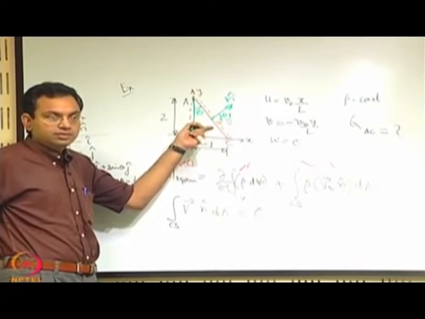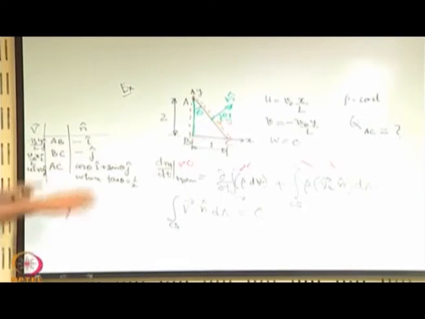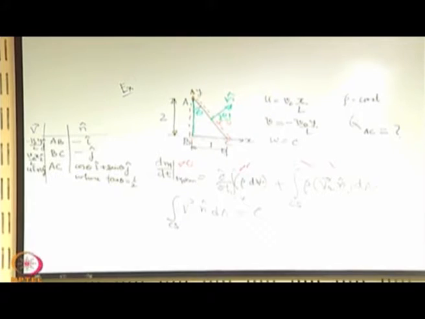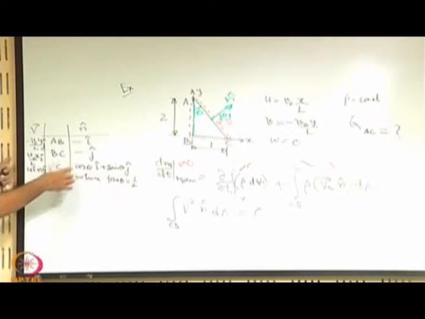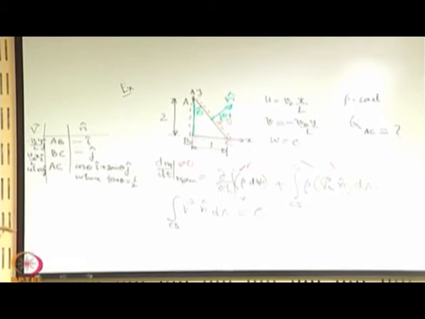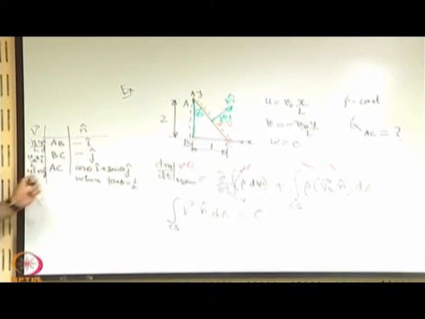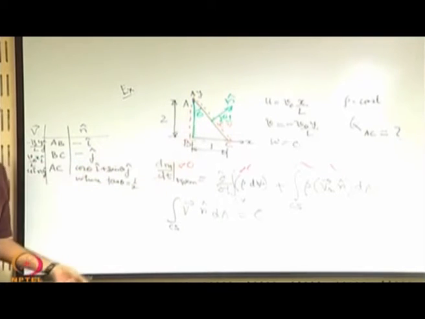How could you verify by doing the integral that it should be 0? This is QAB, this is QBC, this is QAC. If you evaluate by doing the dot products, will the dot product automatically give it? It is expected that the integral of the dot product should automatically give it.